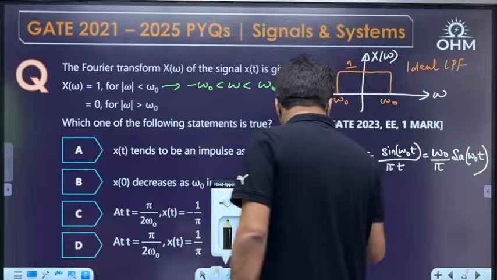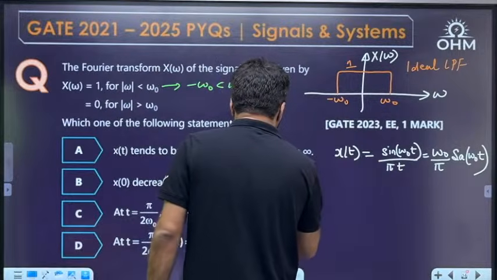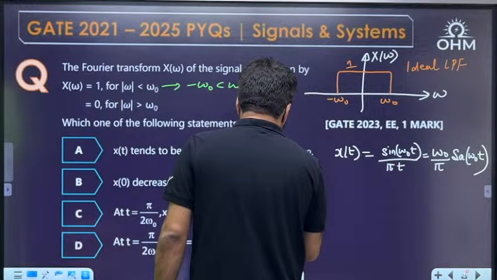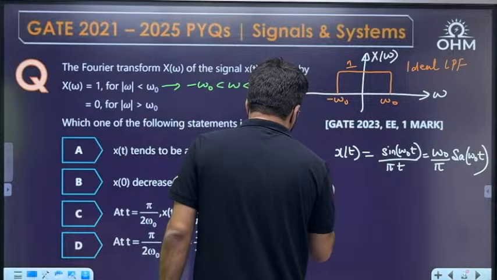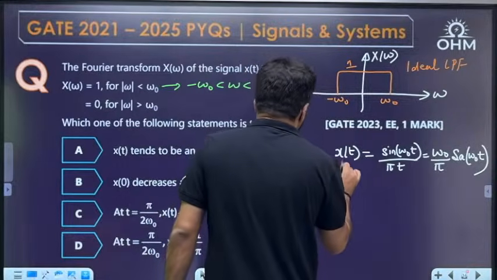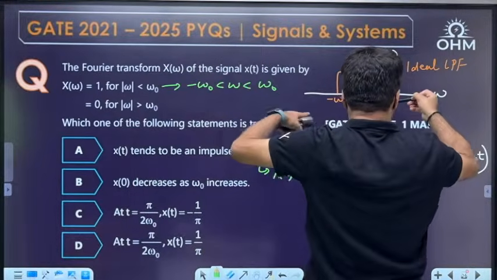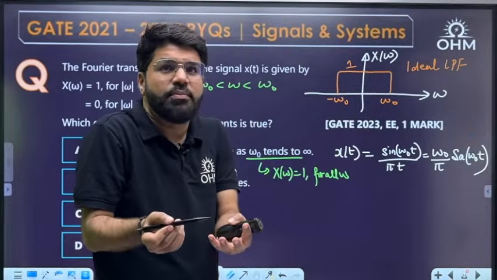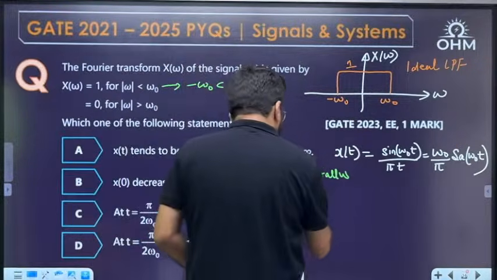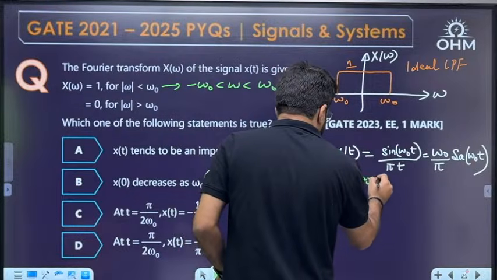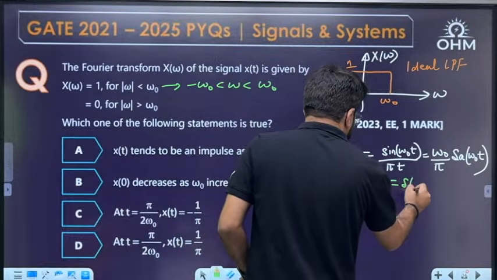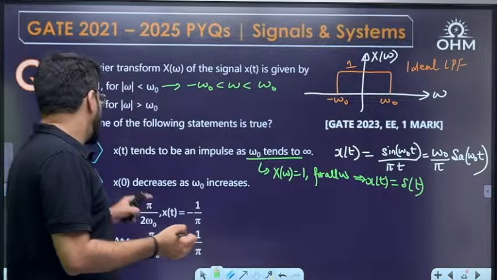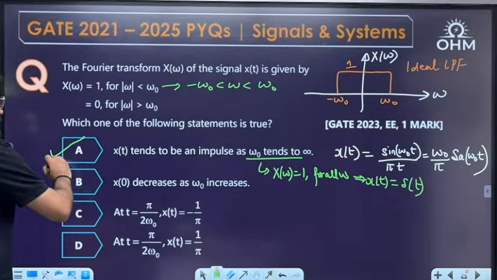If omega naught tends to infinity, then X(omega) will become 1 for all omega, from minus infinity to infinity. Whose Fourier transform is 1? The impulse function, simple. Then x(t) will be delta t. So x(t) tends to be an impulse as omega naught tends to infinity.